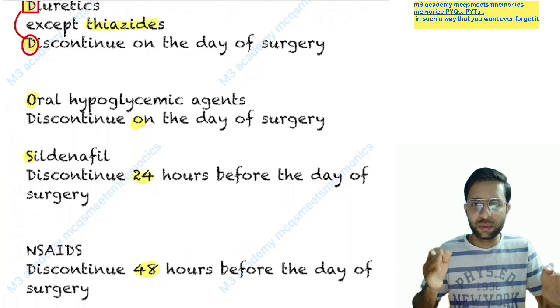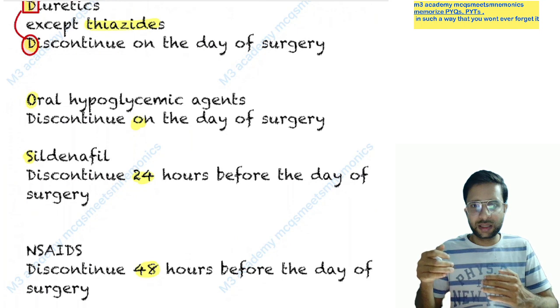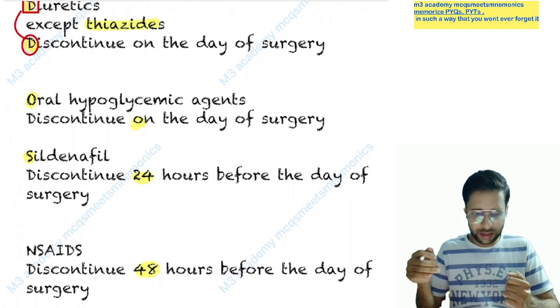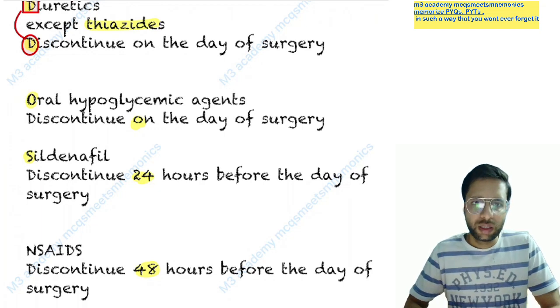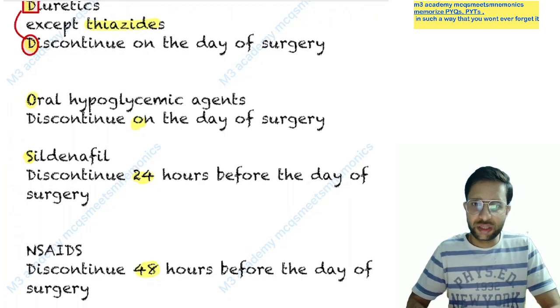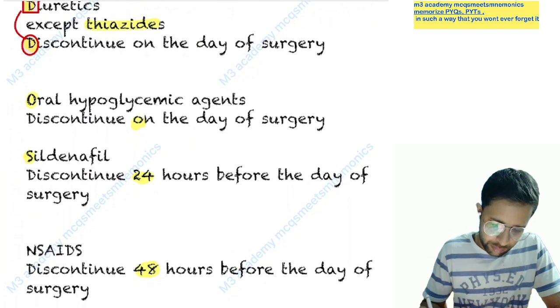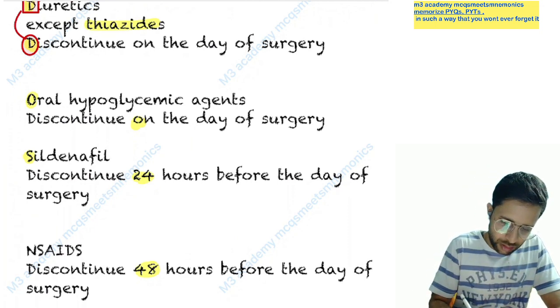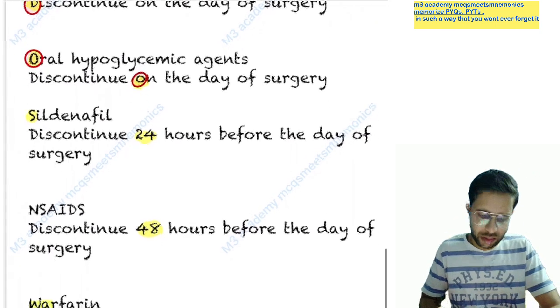So oral hypoglycemic agents, we shift them to insulin, because oral hypoglycemic agents carry more risk of hypoglycemia. Yes, there may be more hypoglycemic risk with the oral hypoglycemic agent, so we shift to insulin because insulin can be titrated. So oral hypoglycemic agent, you can remember O4: on the day of the surgery, discontinue.